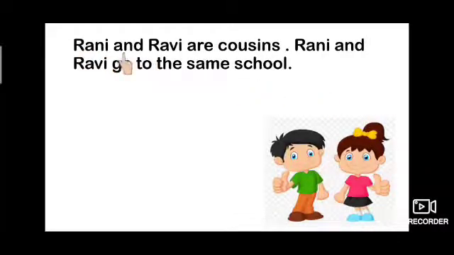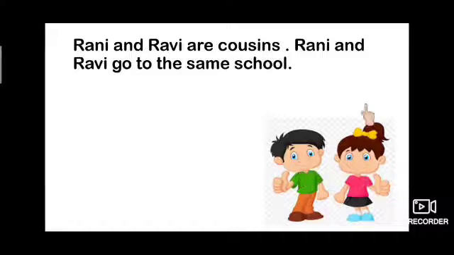Next, Rani and Ravi are cousins. Rani and Ravi go to the same school. Here, Rani and Ravi are repeated twice. So which pronoun will we use here, children?